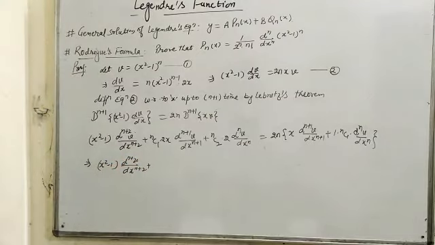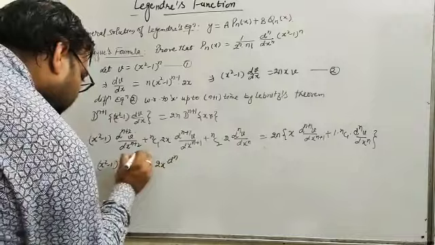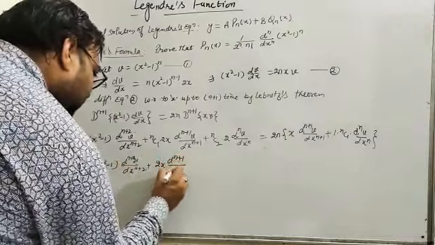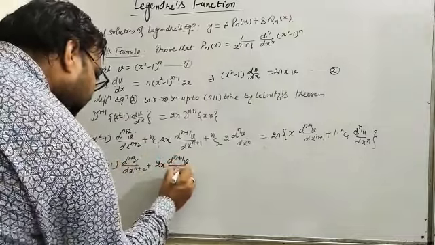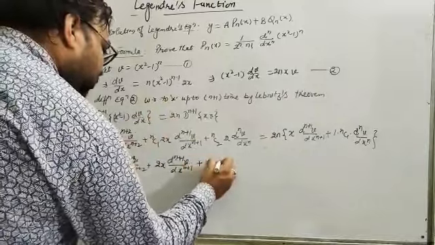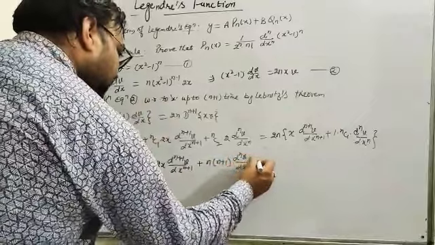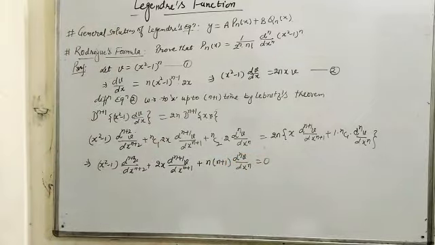The value of nC1 is n, the value of nC2 is n(n−1)/2, plus 2x d^(n+1)v/dx^(n+1) plus n(n+1) d^n v/dx^n is equal to 0.